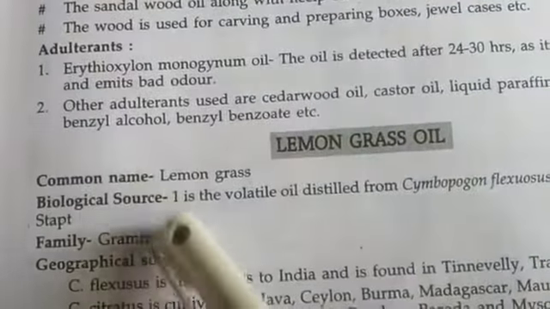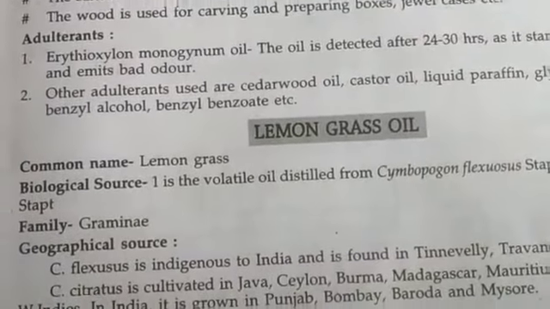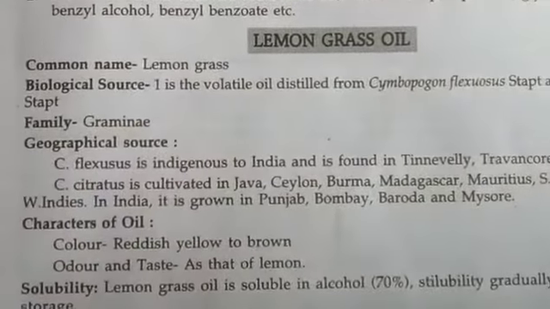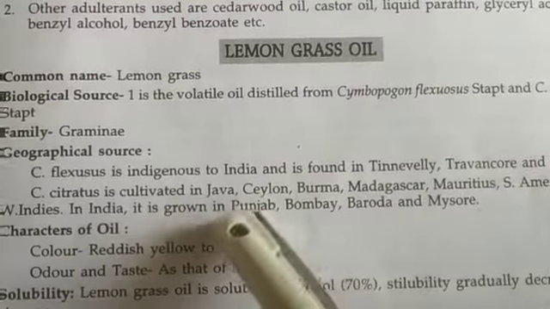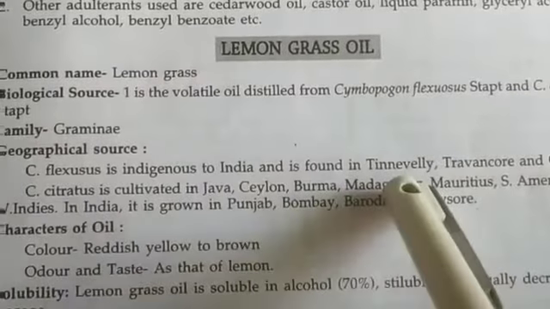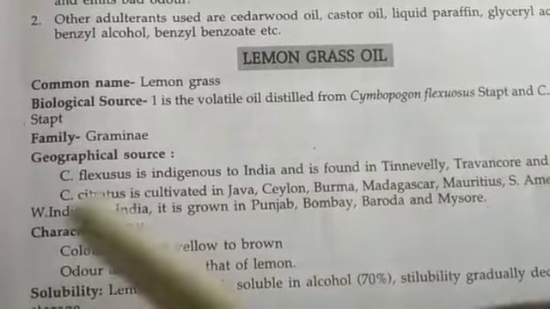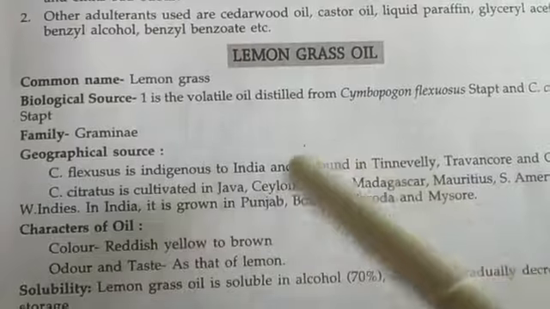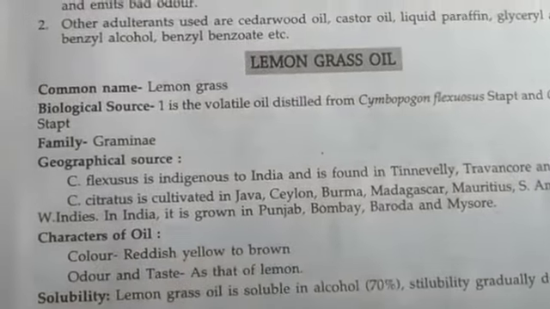Next is lemongrass oil. The common name of lemongrass oil is lemongrass. Biological source: it is the volatile oil distilled from Cymbopogon flexuosus and Cymbopogon citratus. The family belongs to Gramineae, and Cymbopogon flexuosus is found in India, mainly in Tinnevelly, Travancore and Cochin, mainly the south part of India. And Cymbopogon citratus is cultivated in Java, Ceylon, Burma, Madagascar, etc. And in India, the species is found in Punjab, Bombay, Baroda and Mysore.